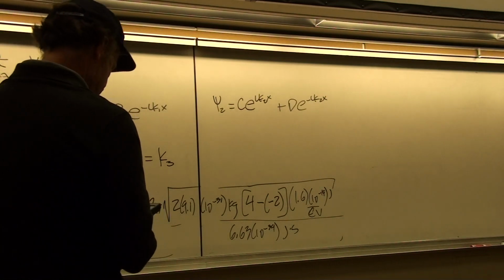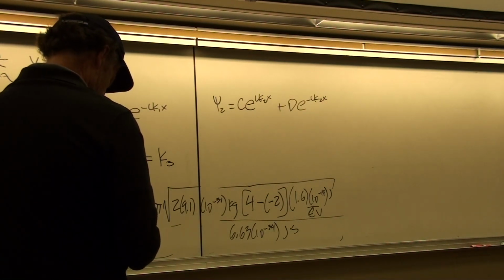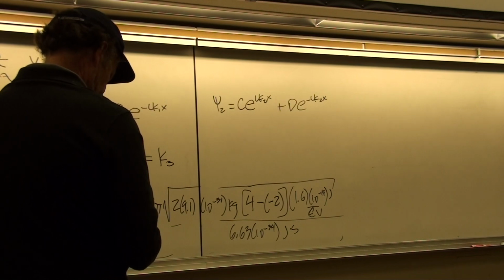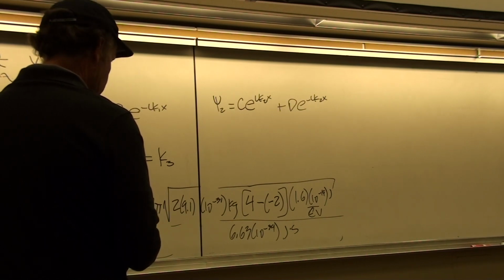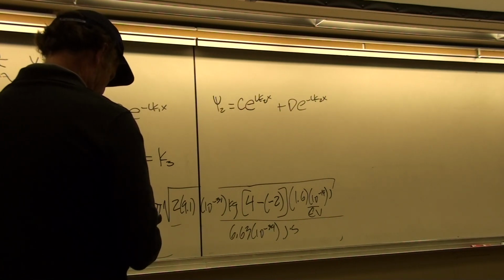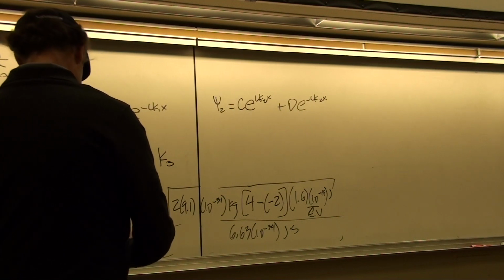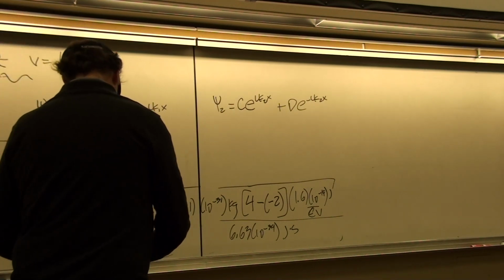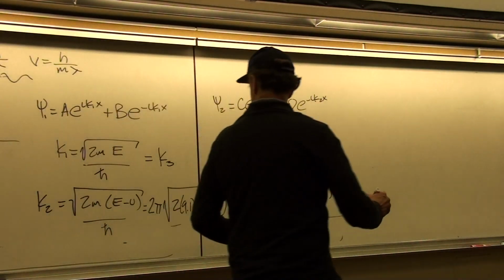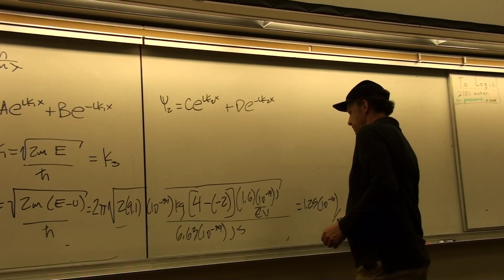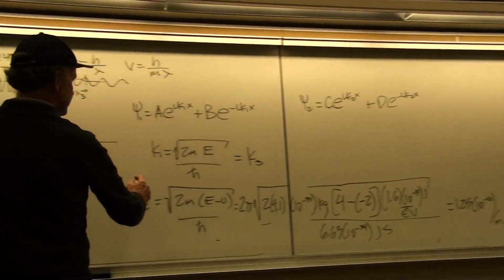Okay, so let me knock that number out. So that's going to be 1.25 times 10 to the 10, and that's per meter. Okay, so that's the value for k2.